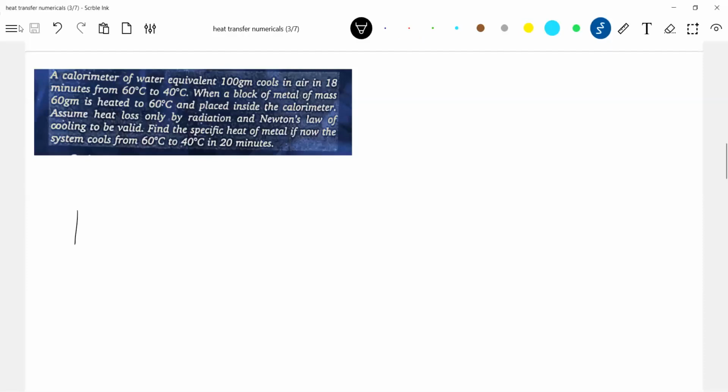Okay, let's have small diagrams at least so that it will flash for you. So the water equivalent of the calorimeter is given to us. How much is it? 100 gram. It cools in air in 18 minutes from 60 to 40 degrees Celsius.